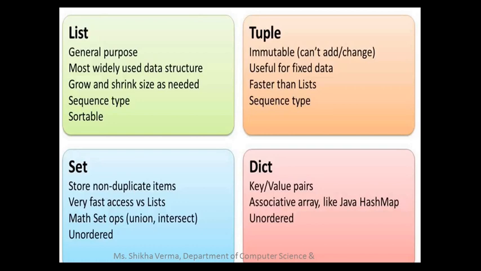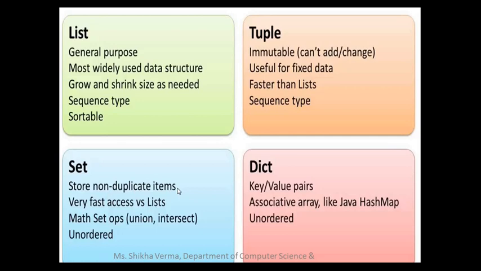So, list. What is a list? It is a general purpose, most widely used data structure; it grows and shrinks in size as needed, is a sequence type and is sortable. Next is tuple. Tuples are immutable. Two terms are used here, mutable and immutable. Mutable means those that can be changed, and immutable means those that can't be changed, added to or updated. Tuples are useful for fixed data, faster than lists, and a sequence type.